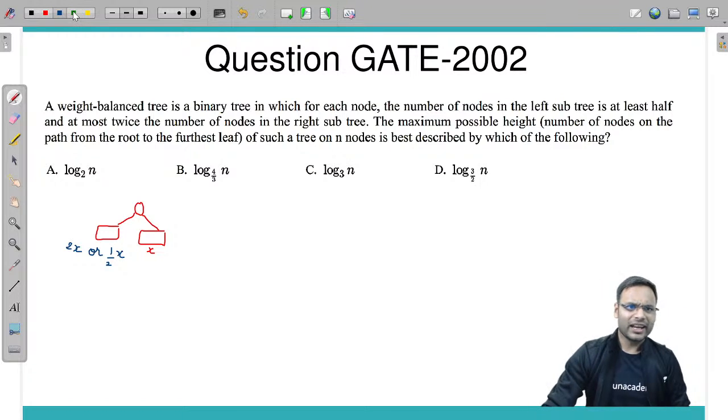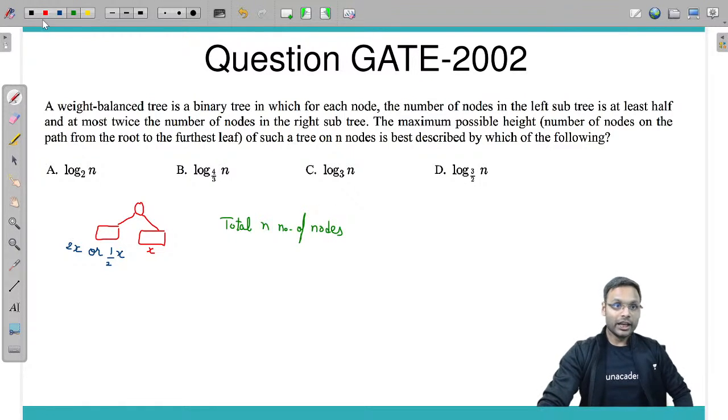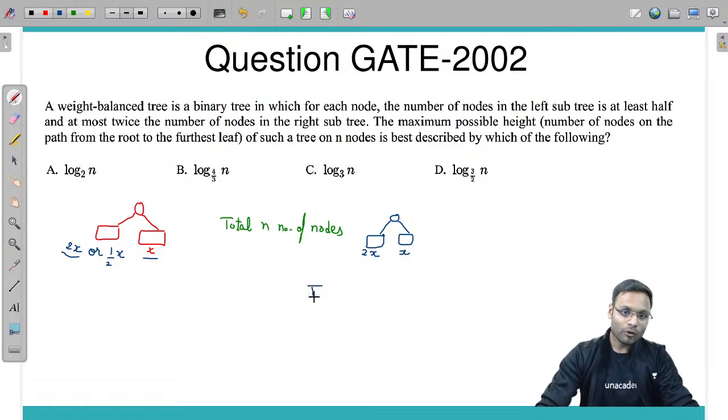So let's take a total of n elements. If you have a total of n nodes, then how can you distribute those n nodes? Suppose the right side has x and the left side has double of that, that is 2x number of nodes. Total how many nodes do you have? The total number of nodes is x plus 2x plus 1 is equal to n.